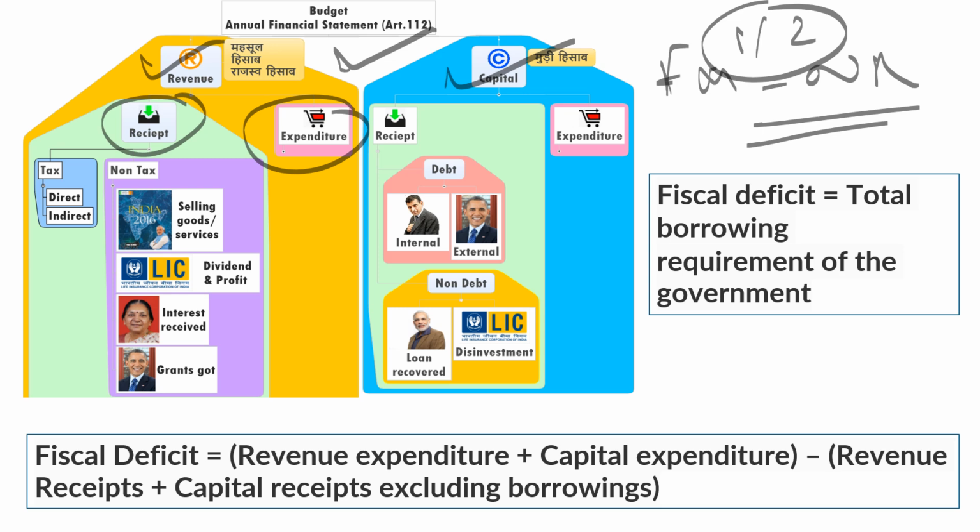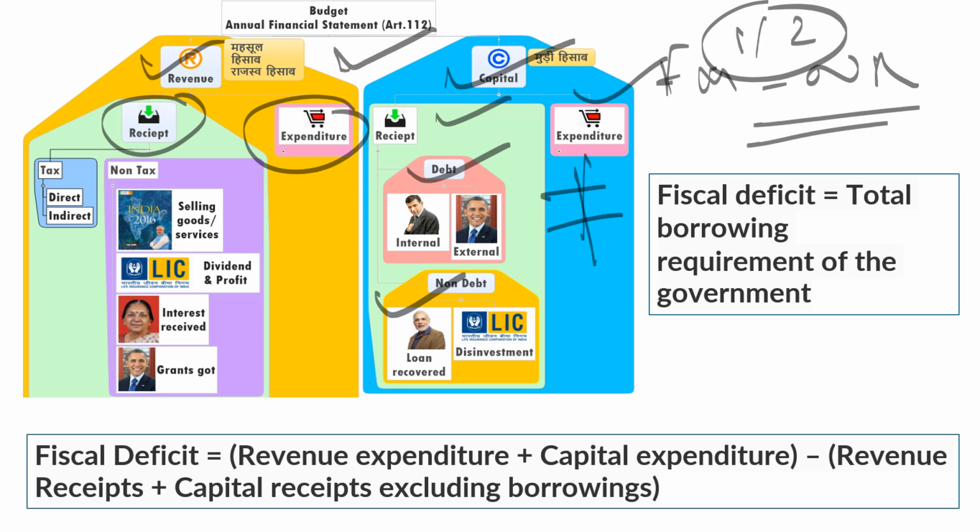In receipts, you have tax and non-tax receipts. In capital, you have receipts and expenditure. In capital receipts, you have debt and non-debt. Under expenditure, you spend on capital-related projects, government-related projects and all.